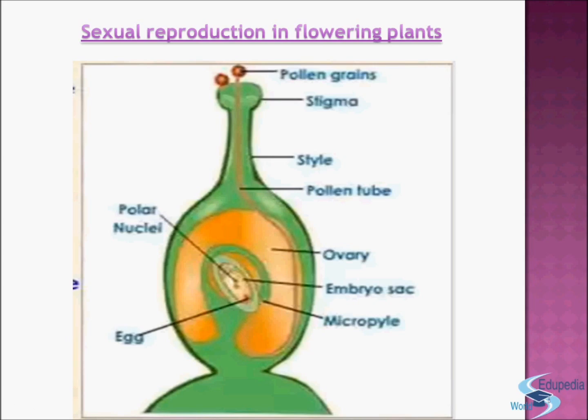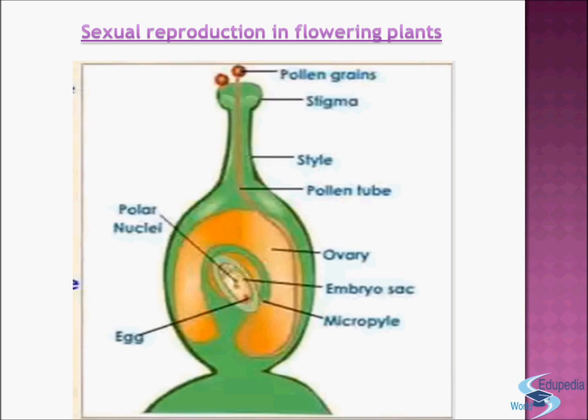It takes place by wind, water, or insect. If the pollen grains are transferred within the same flower, it is called self-pollination, and if it is transferred from one flower to the other, it is called cross-pollination.